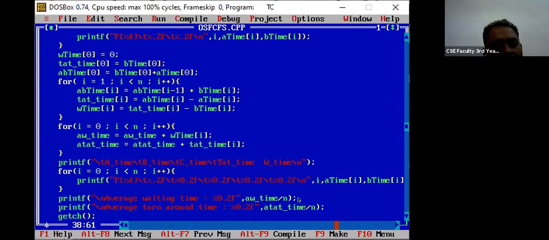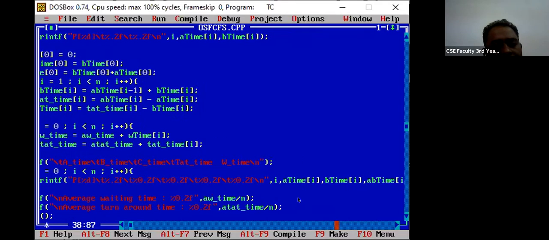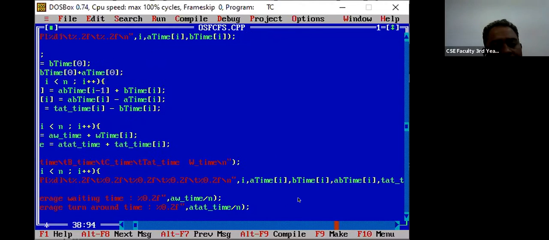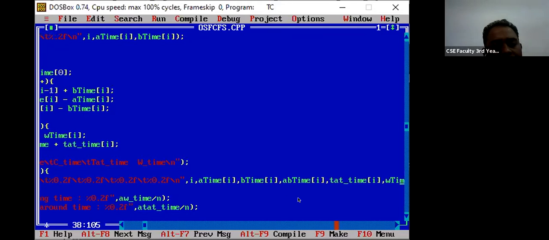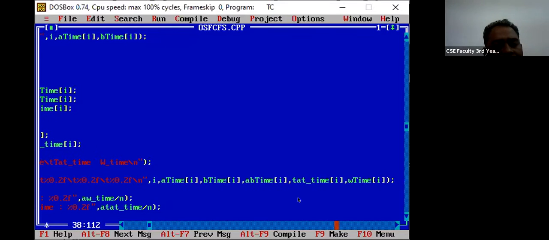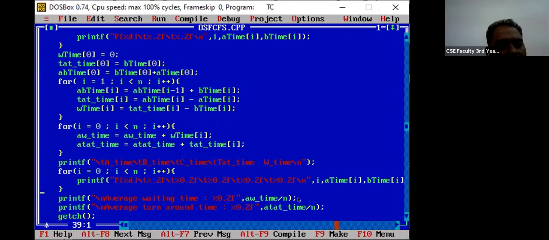All the variable names are given: arrival time, burst time, average waiting time, then the completion time. Next, the average waiting time that we have calculated and stored here, we are displaying: average waiting time equals %0.2f.